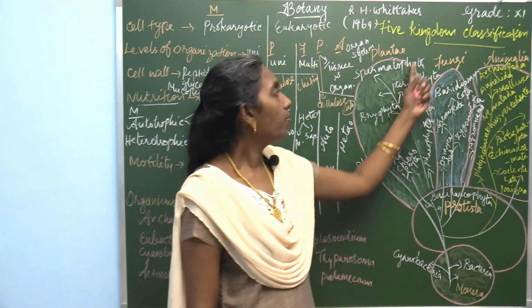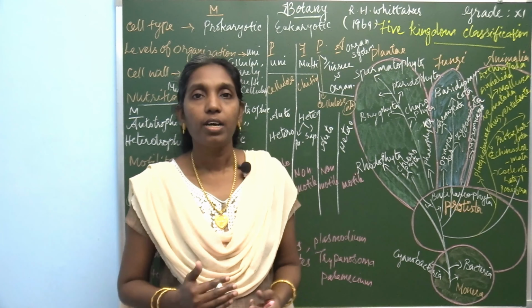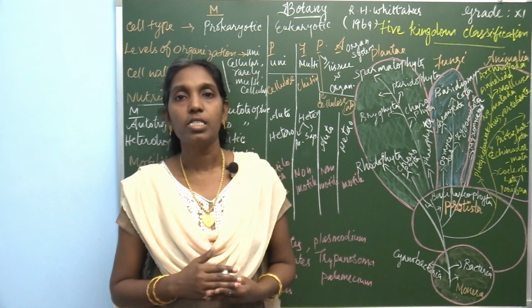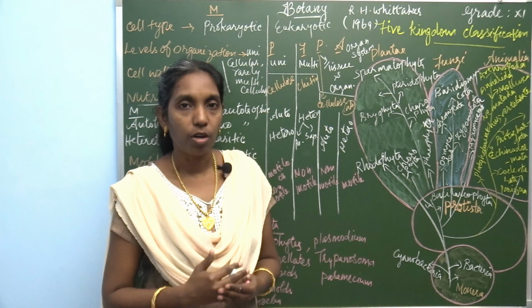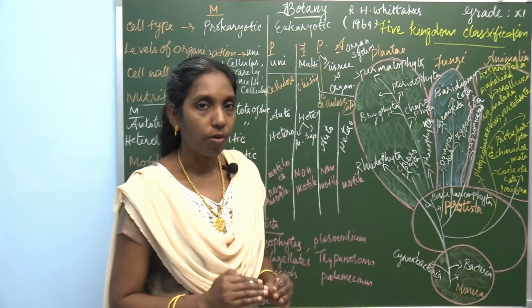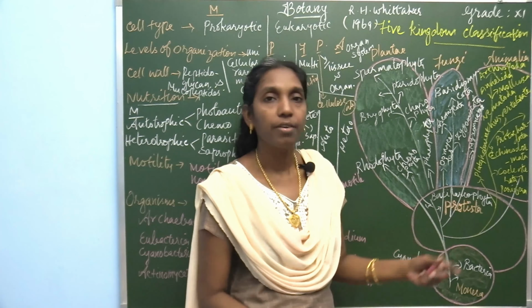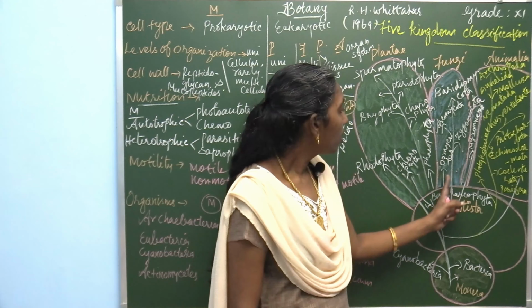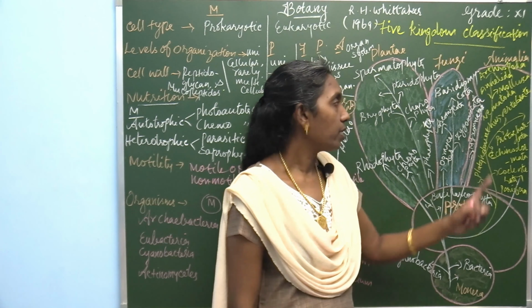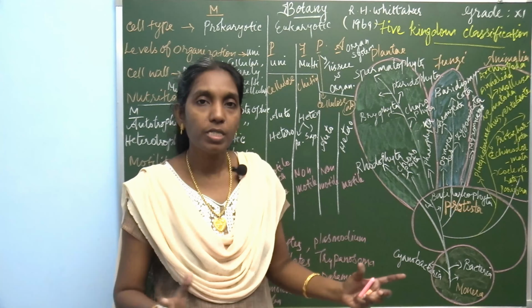Now, kingdom Fungi. We all know the characteristic feature of this: it has a heterotrophic mode of nutrition since it lacks chlorophyll. What types of organisms are present here? There are different classifications of fungus: Basidiomycota, Ascomycota, Zygomycota, Oomycota, Myxomyces. All these groups of fungus are grouped under one kingdom, that is kingdom Fungi.